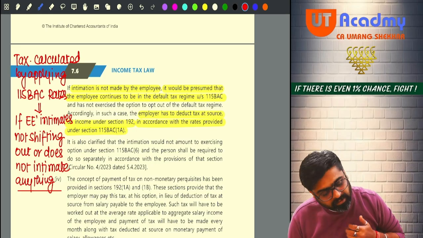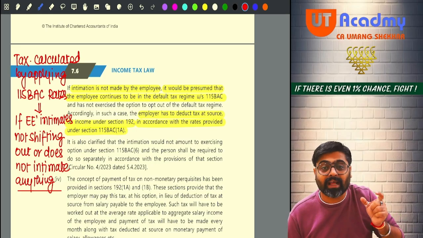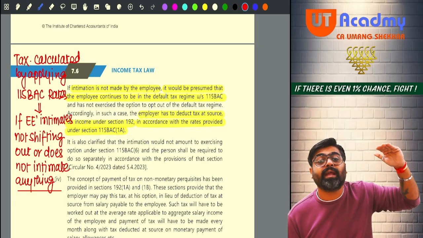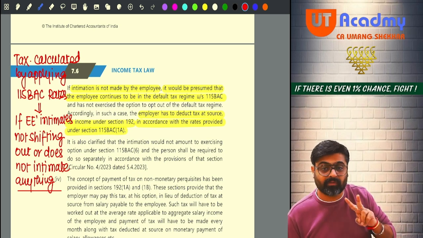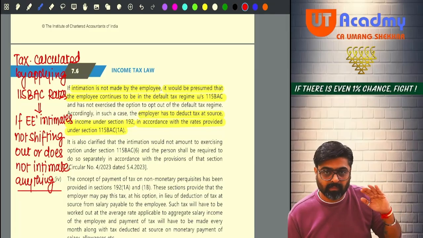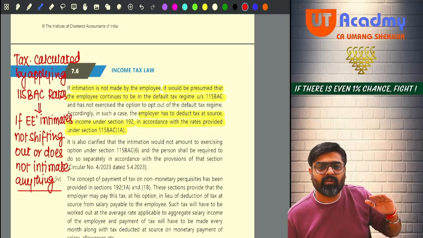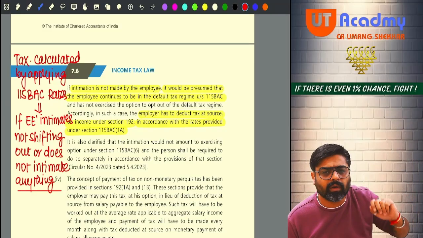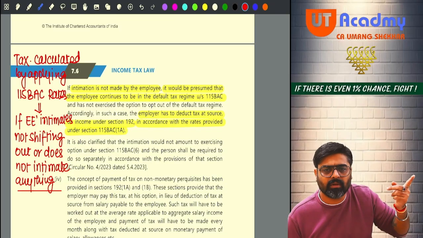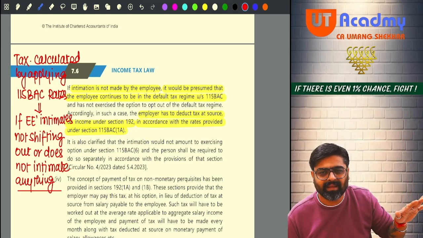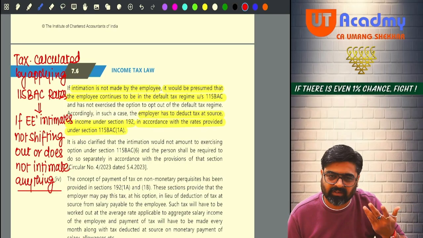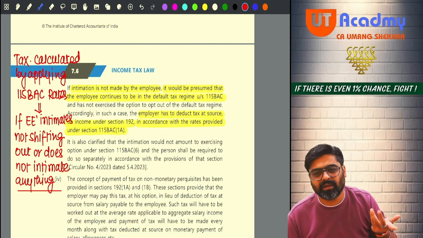Am I liable to deduct TDS? Yes. But if the taxable salary which I am going to give him does not exceed his basic exemption limit, now I will apply 2,50,000 basic exemption. Why? Because 115BAC is not followed. Yes or no? So 115BAC not followed, basic exemption limit 2,50,000. What if I am giving him a total taxable salary of 2,40,000 only? Will I deduct any TDS? No. Why? Because his taxable salary which he is going to get from me during the year, which is definitely going to become a part of his total income, is not more than his basic exemption limit. Hello, why would I deduct the TDS?